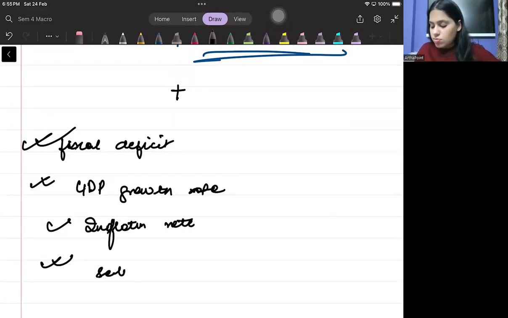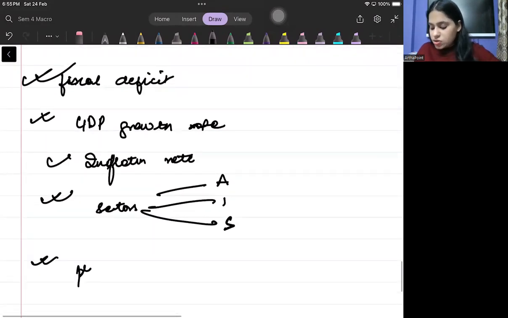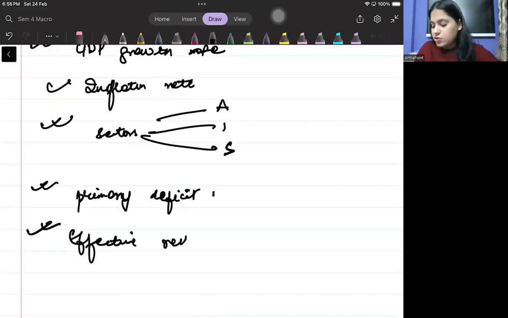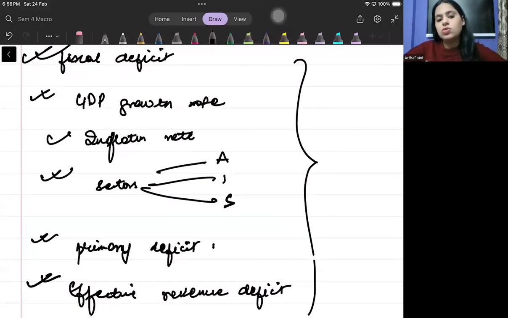Different sectors contribution, agriculture, industry and service, and the primary deficit, right beta? And effective revenue deficit, iska definition, what is effective revenue deficit, right? So you must be aware about these concepts also.